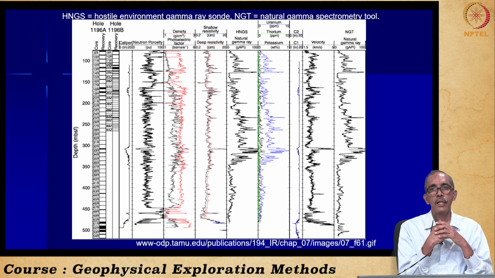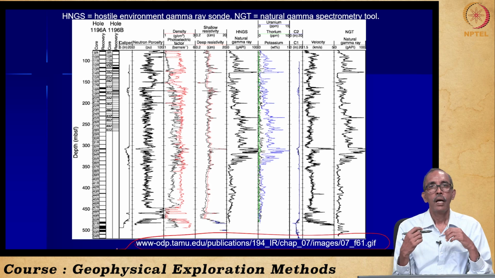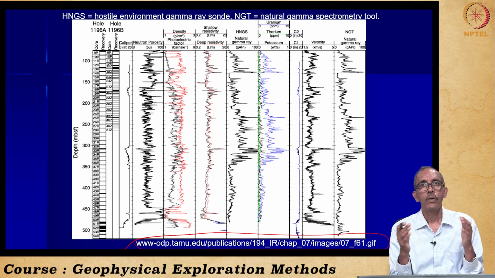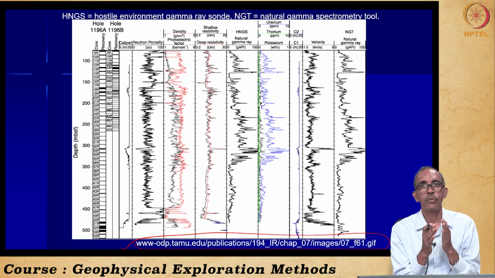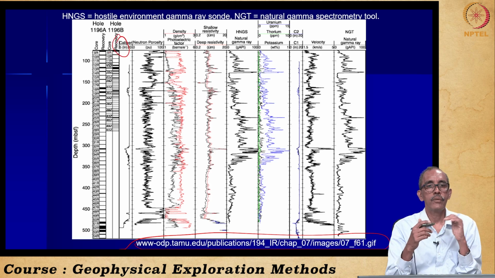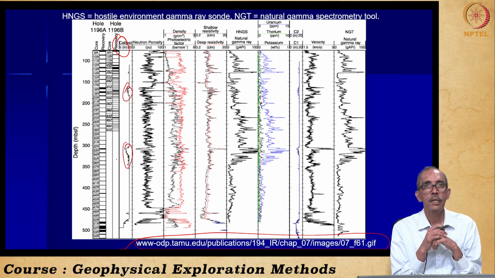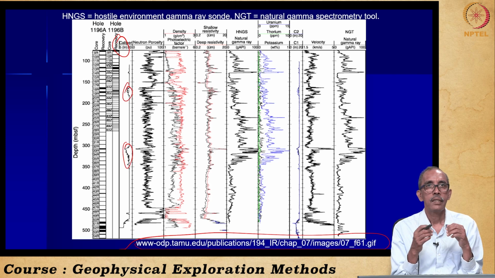As I told you, we never stop with only one particular log. So here is an example available at this site to show you how different logs are compared with one another. The most important thing is the caliper log, which gives information about the change in the diameter of the borehole. The diameter of the borehole is measured. The diameter changes because of the presence of mud cake.